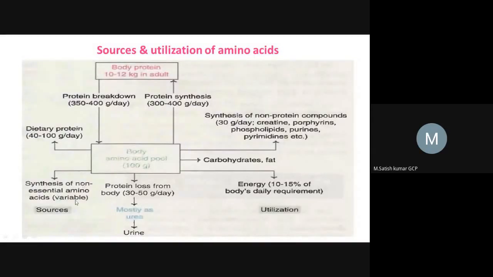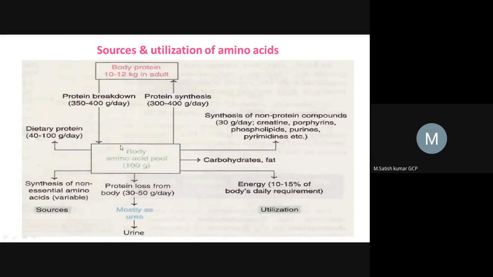These are not present in our body and get synthesized. But the body cannot synthesize essential amino acids, so the body is always asking for the dietary source. That means the dietary source alone provides the essential amino acids. The body requires both essential and non-essential amino acids. So the body takes amino acids from two sources: one is protein breakdown, and the second is the dietary source.